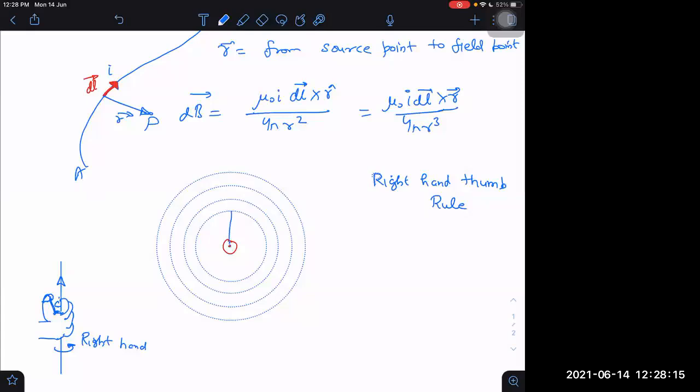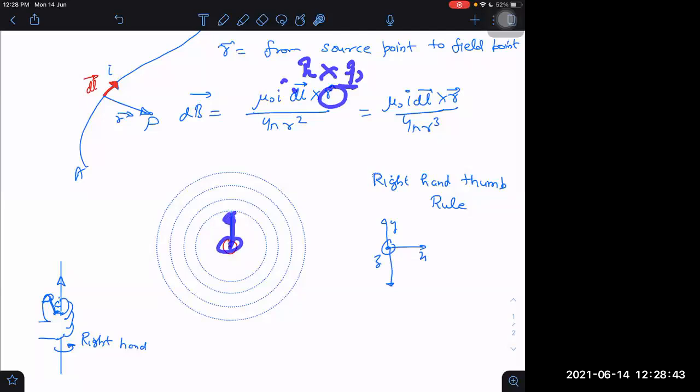I dl cross B. I is upward, dl is upwards, j cap, and R I am taking here. Sorry, let me take this as the x-axis. It will be anti-clockwise, y-axis upwards, and z will be pointing outwards. Z is outwards. So the direction along the wire is j cap, and the R cap vector I am taking along k cap.